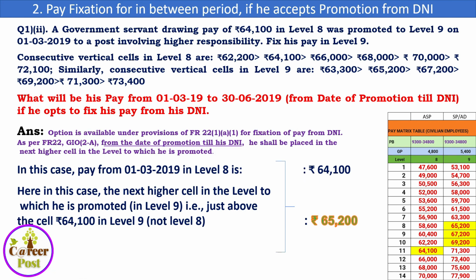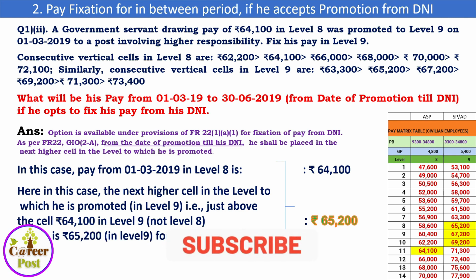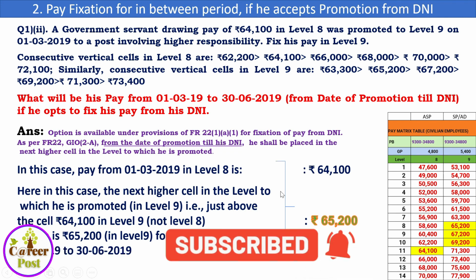Until such time he gets his annual increment as well as promotional increment on 1/7/2019, he will be drawing a basic pay of 65,200, and pay fixation will be made accordingly, so that he gets 65,200 in level 9 for the period from 1/3/2019 to 30/6/2019.